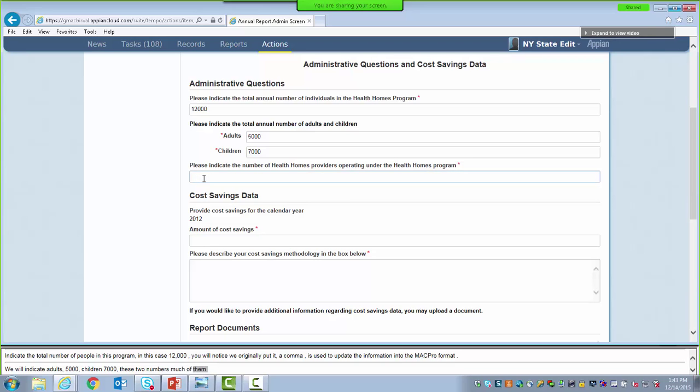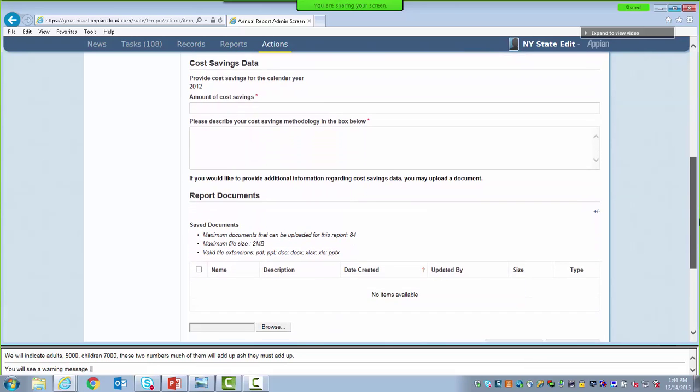Then enter the number of Health Homes providers operating under the Health Homes program. In this case, we're going to enter 1,000. And next, we're asked to provide the amount of cost savings for calendar year 2012. We're going to enter 2 million. The numbers we're entering are not a reflection of New York, but are simply arbitrary numbers being used for training purposes. You should be sure to follow all technical specifications when you complete this information.